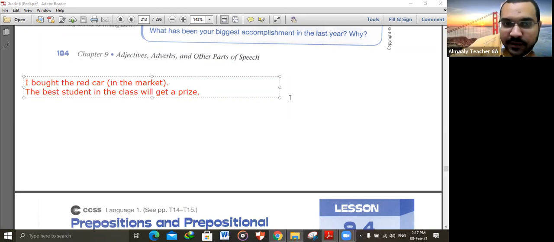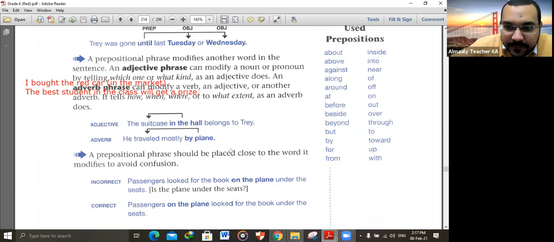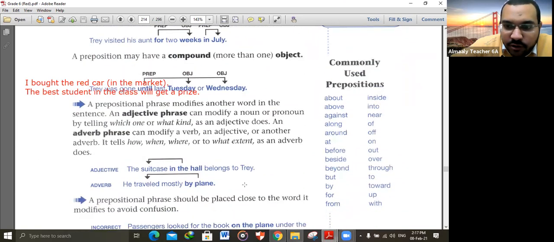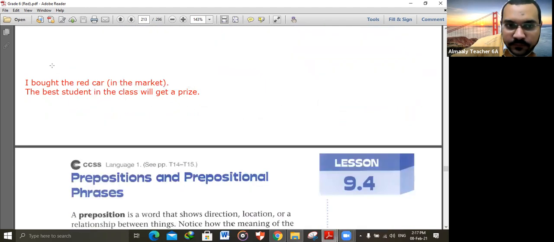The prepositional phrase starts with a preposition followed by an object for the preposition. And you have here a list of the prepositions we studied: about, above, against, along, around, at, on, and so on. Okay, let's ask Omar Hazim. Can you identify the prepositional phrase? Where is the prepositional phrase in this sentence?